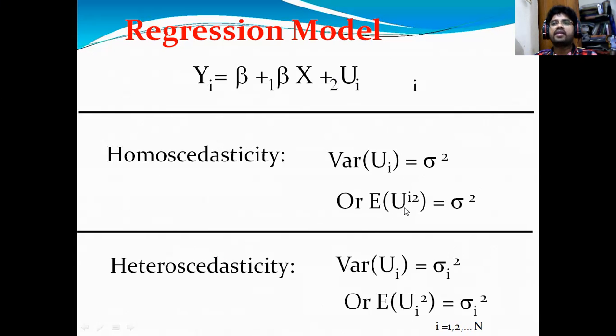When you estimate the variance and it is equal for all the observations, that is called homoscedasticity. Heteroscedasticity is when the variance of the error values is unequal. So here the formulas are the same, but we need to consider the variance. If it is the same, homoscedasticity. If it is not the same, heteroscedasticity.